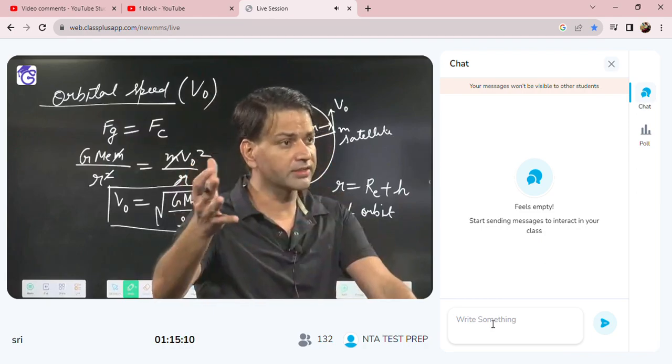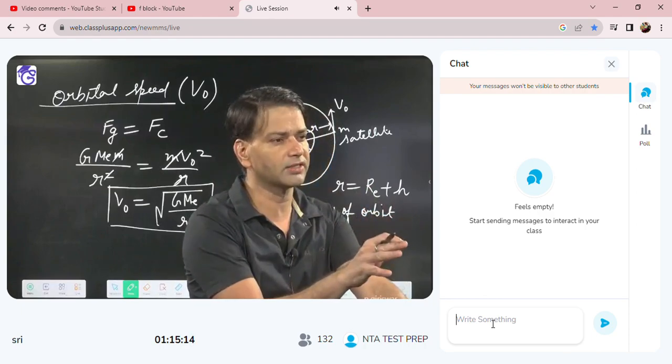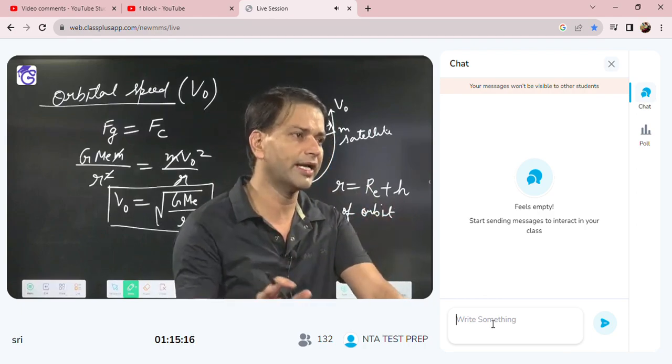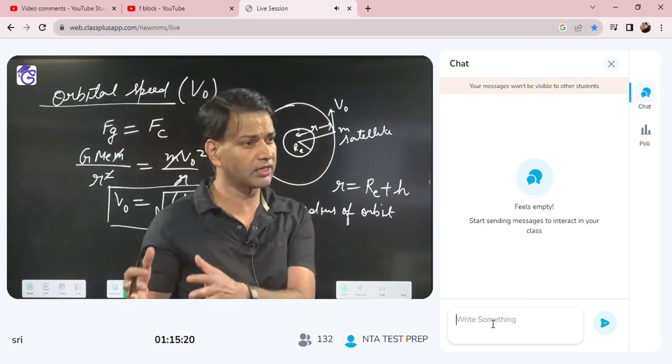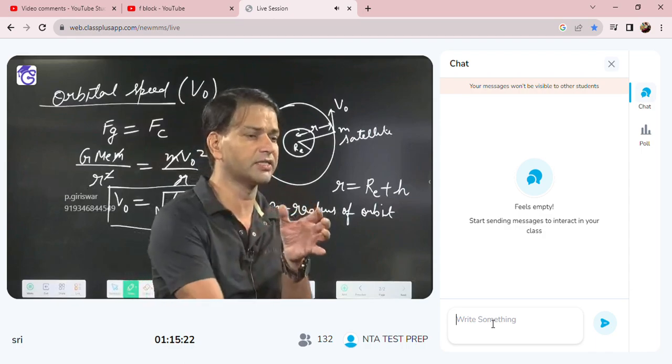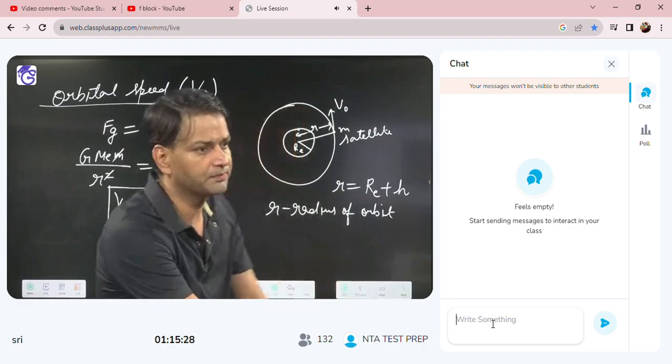So if they ask what is the orbital speed of a satellite that is revolving close to the earth surface, the answer is 8 km per second. When they say close to the earth surface, the height we take as 0, so the orbit radius we take as RE. Everybody got it?